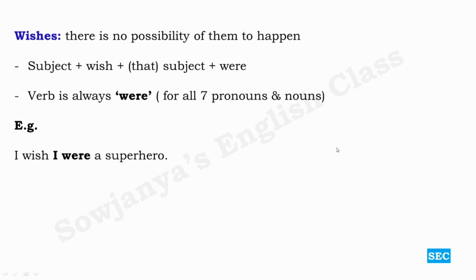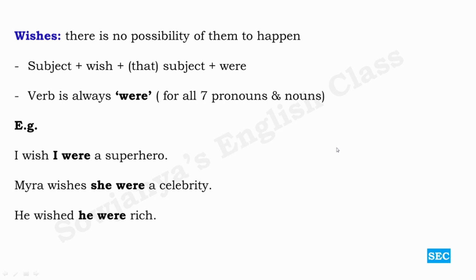There is a possibility that hope can be realized, whereas wishes can never be realized. And then Myra wishes she were a celebrity. It is not possible for her to be a celebrity, but she wishes she were one. And he wished he were rich. If you observe these, I wish I were a superhero.